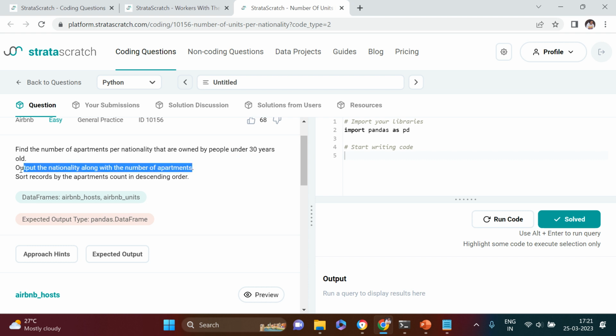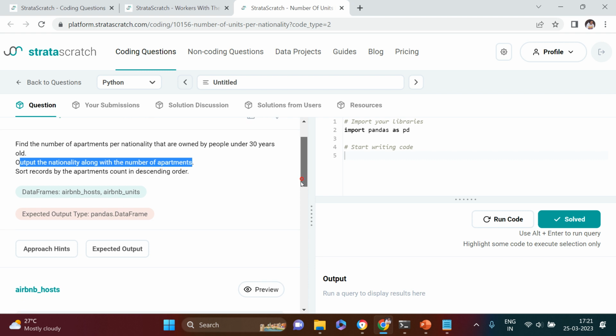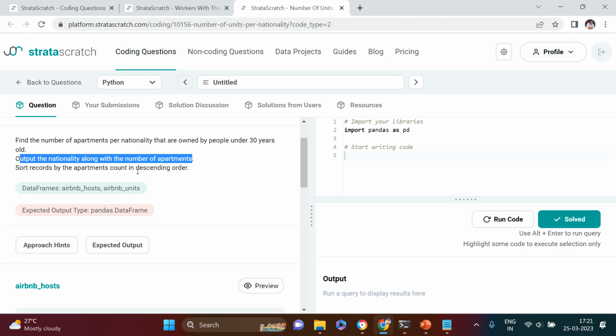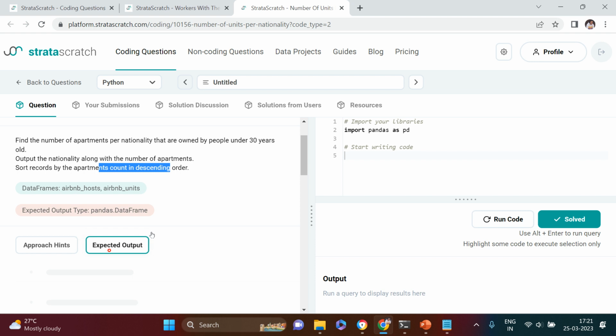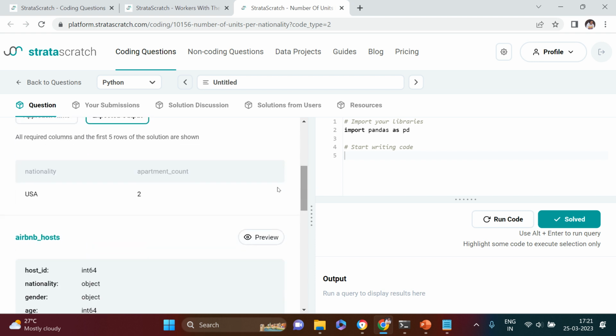So we need to count by nationality, right? Sort records by apartments count in descending order. So three things. First we need to put the filter, then we need to take the count, and then we need to sort that. Let's see how the expected output should look like. It should be like this, nationality and the count.